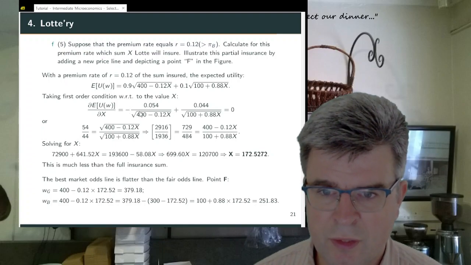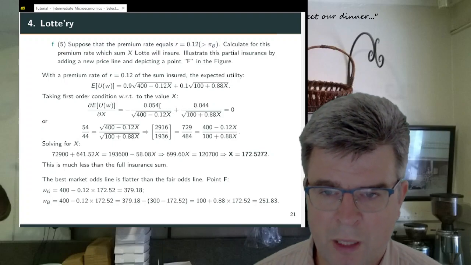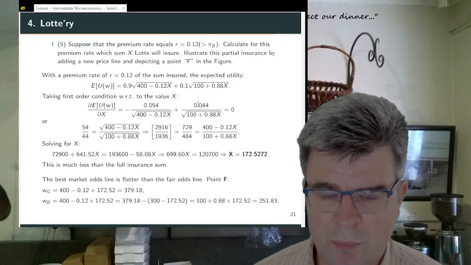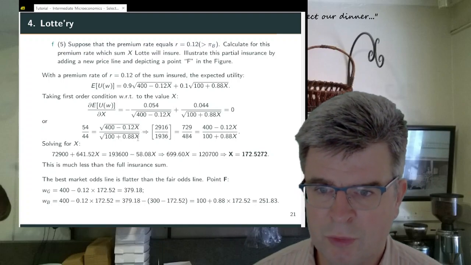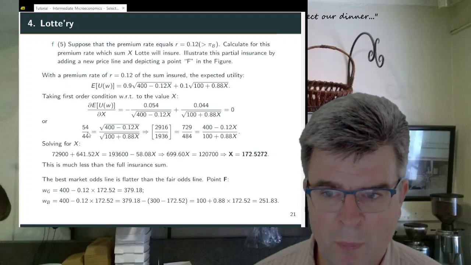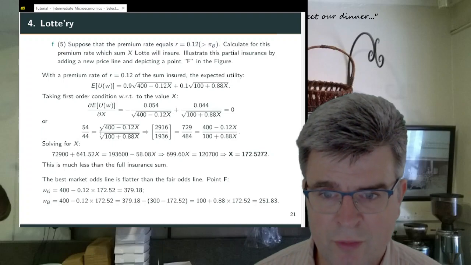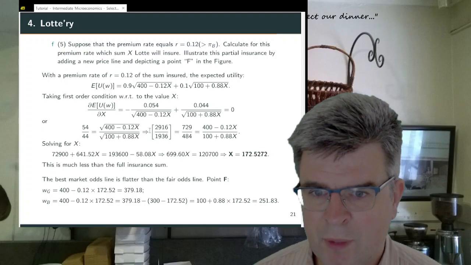And this is the derivation. So we take the derivative, we get these two expressions. We multiply everything by 1000 in order to make things more tractable. Gives you these expressions over here. You take the power of 2 on the left hand side and also on the right hand side to get rid of the square roots.